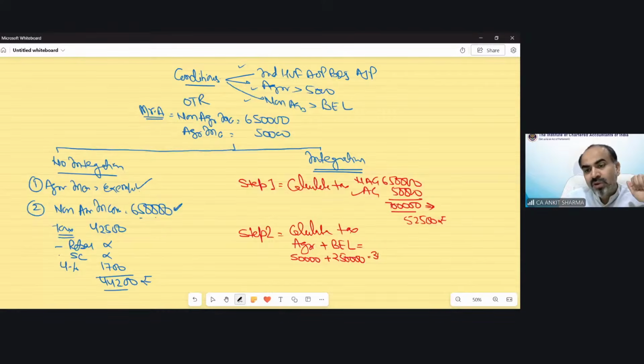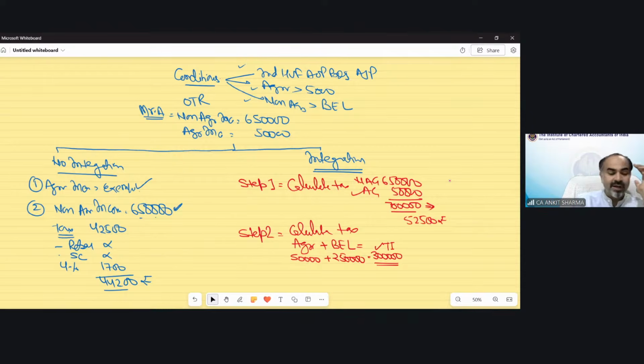So if we include these two incomes, now suppose this is your taxable income. Step number 1, calculate tax on both incomes, agricultural as well as non-agricultural. Step number 2, take your agricultural income and basic exemption limit and treat this as your total income. Now calculate tax on this total income.